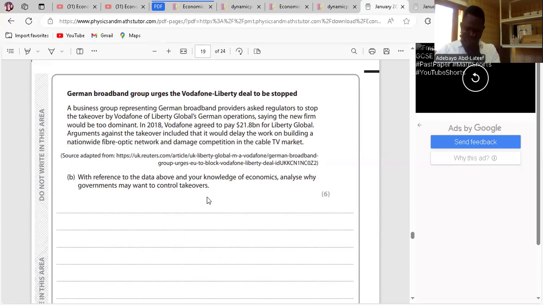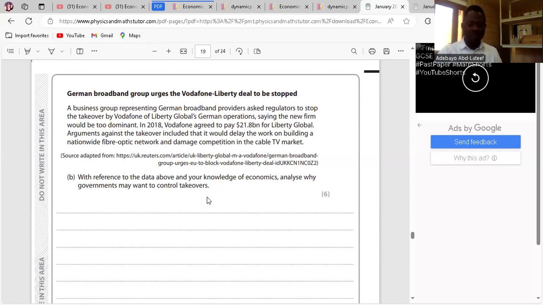Fine. So government may want to control takeovers due to the following reasons. One, it could bring about dominance, just like the case of Vodafone wanting to buy over Liberty Global, which reduces competition. The first one is clear, right? So without government controlling takeovers, restriction of competition would not be there. And without restriction of competition, consumers will not have choices other than to buy at a higher price.